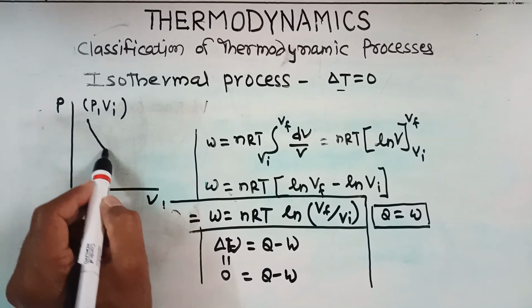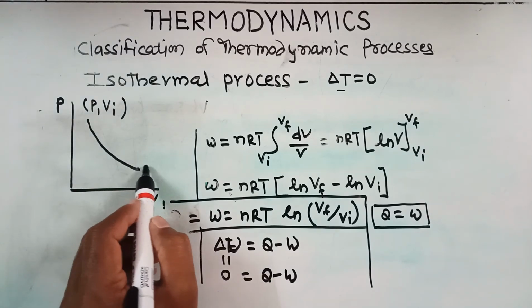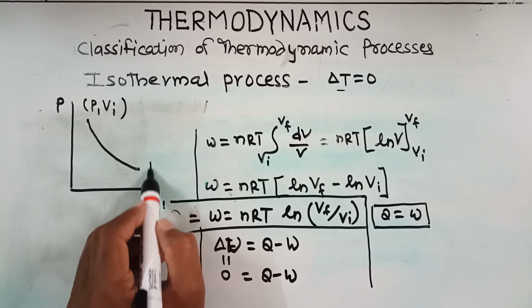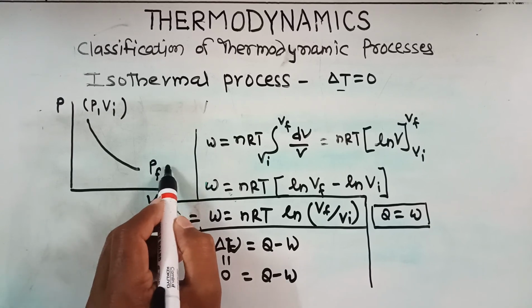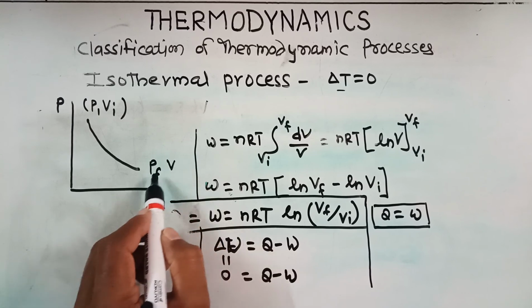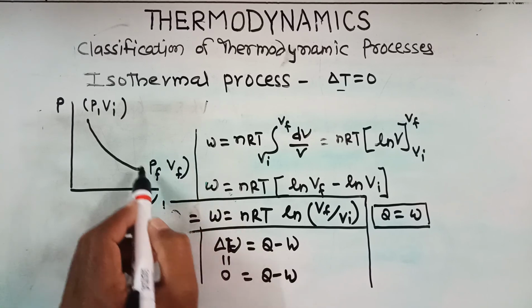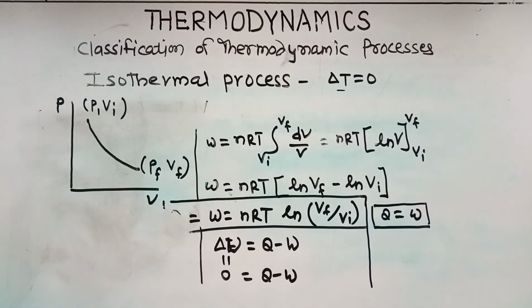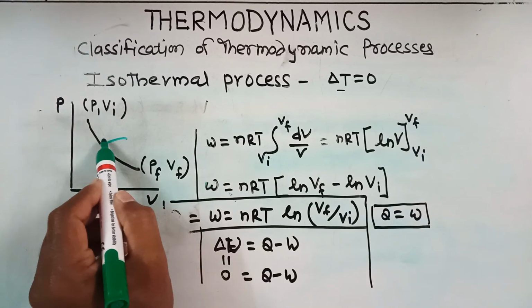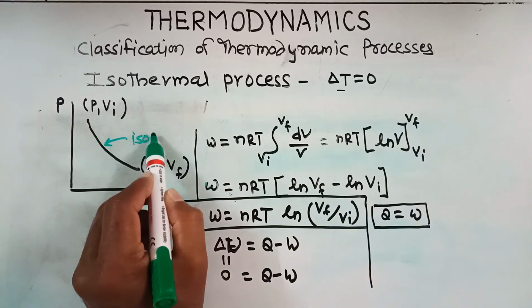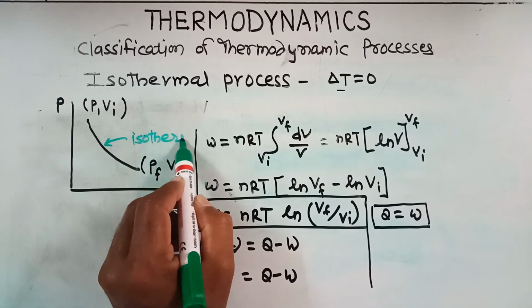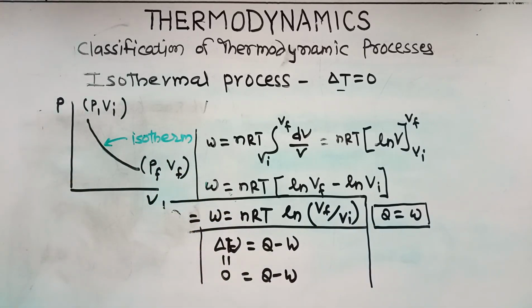So it changes by this path to the final pressure Pf and the final volume Vf. This is known as the isotherm because it occurs at constant temperature.